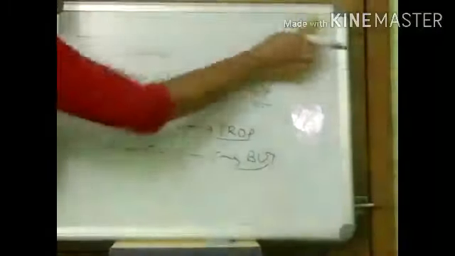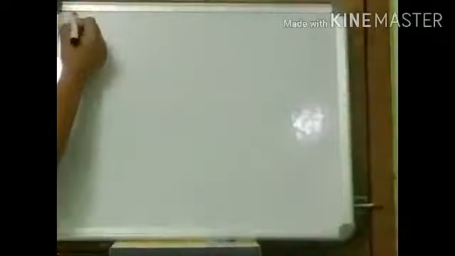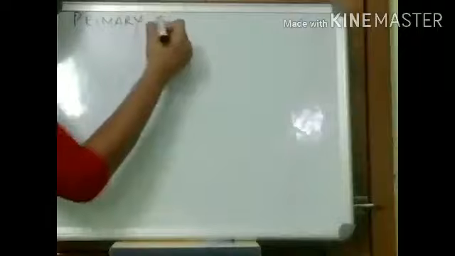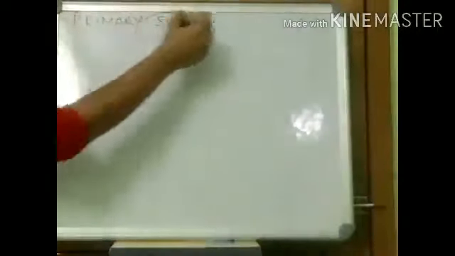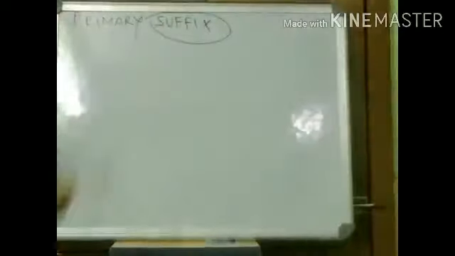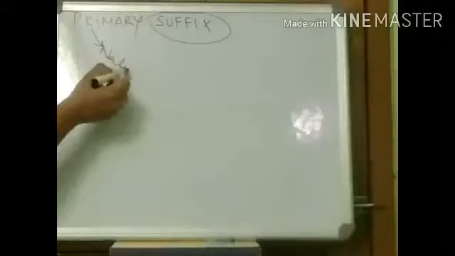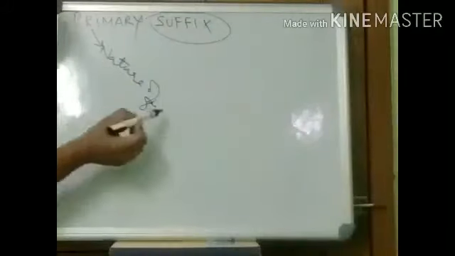Now, coming to the second part. Second part is the primary suffix. We all know suffix comes towards the end. So this primary suffix will obviously come after the root word. So what does this do? This talks about the nature of bonds between atoms. Nature of carbon chain.